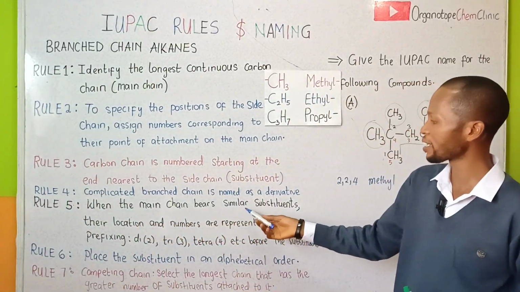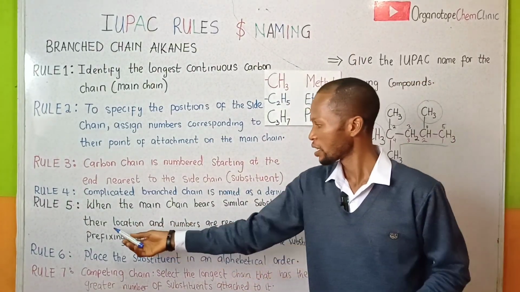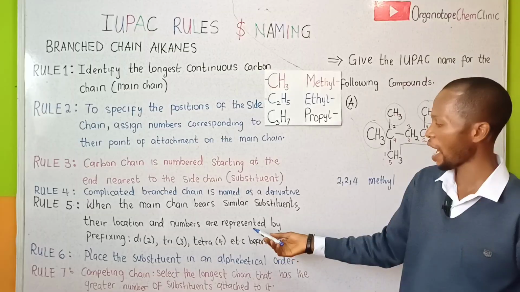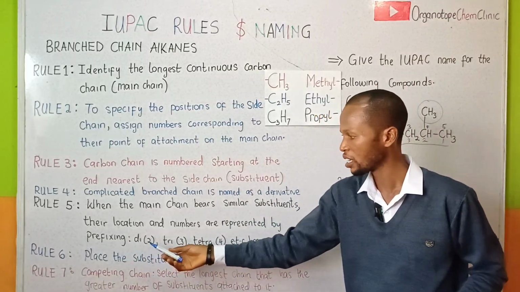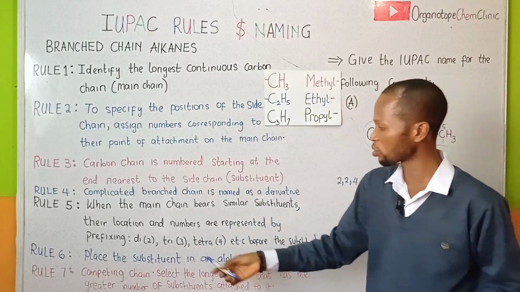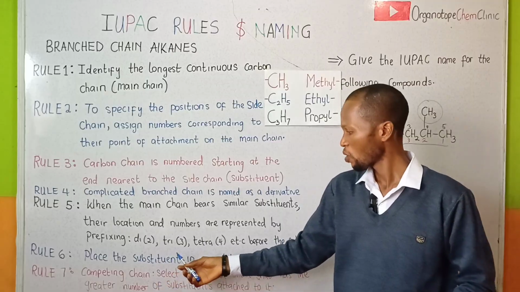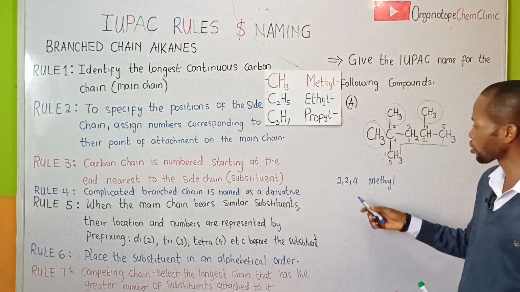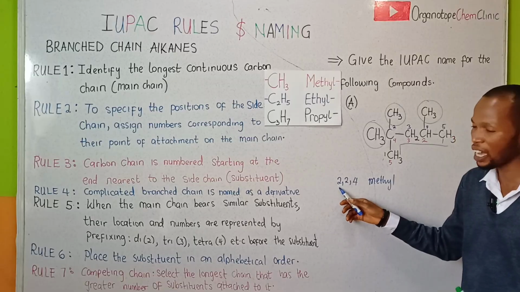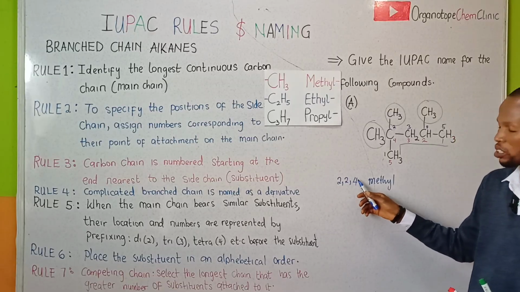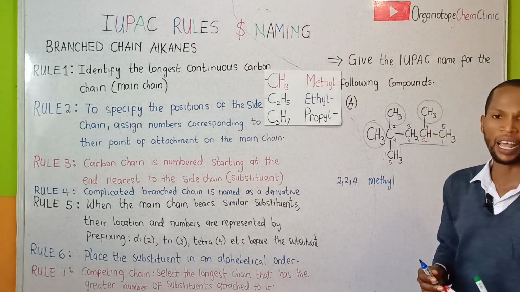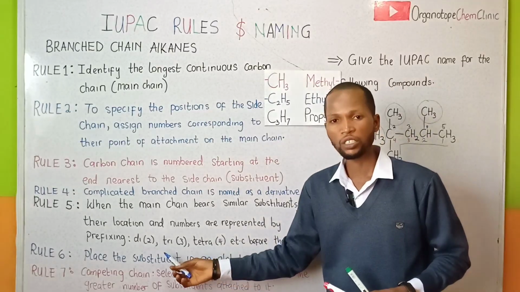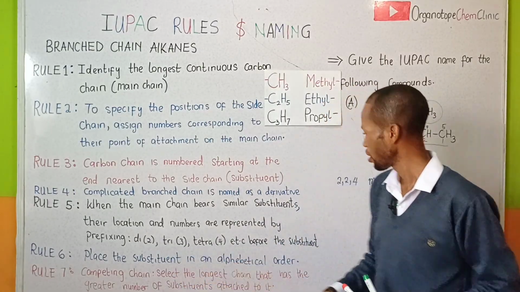When the main group bears similar substituents, their location and number are represented by prefixing. When it is 2 similar substituents, you represent it with a di. When it is 3, tri. When it is 4, we have tetra. But right here, we have how many locants for the similar substituents? 1, 2, 3. So we have 3 similar substituents right here. So we use the prefix tri.